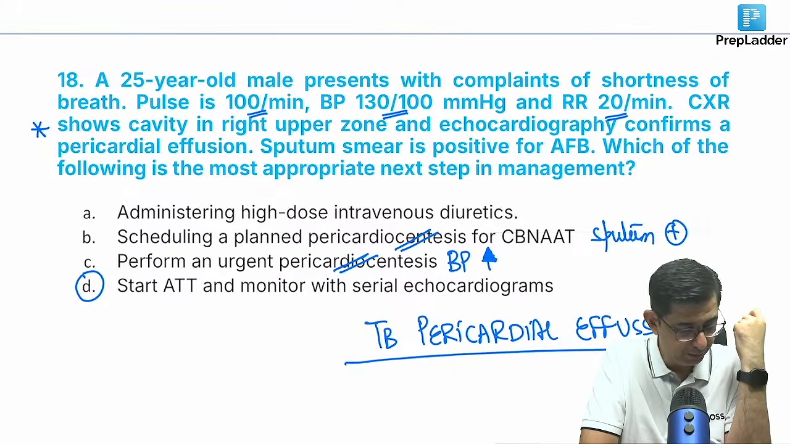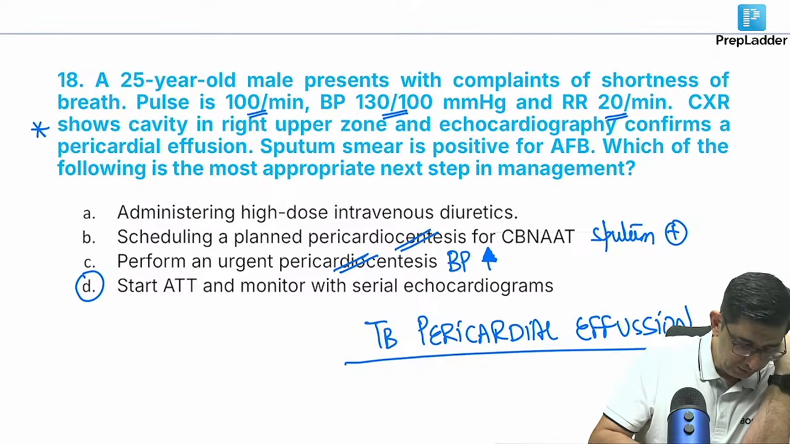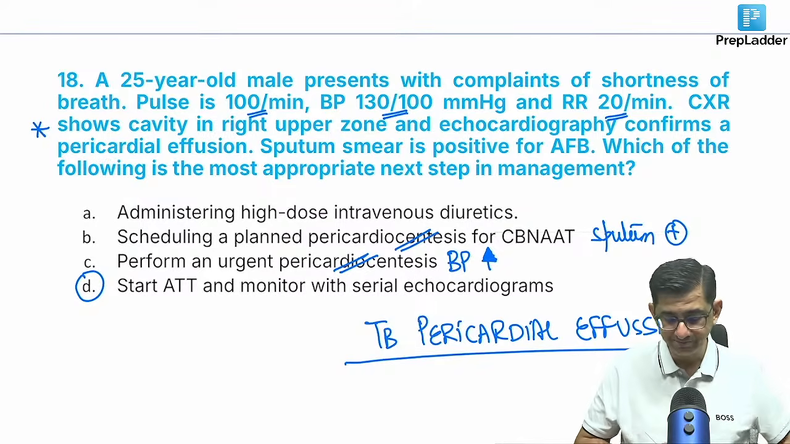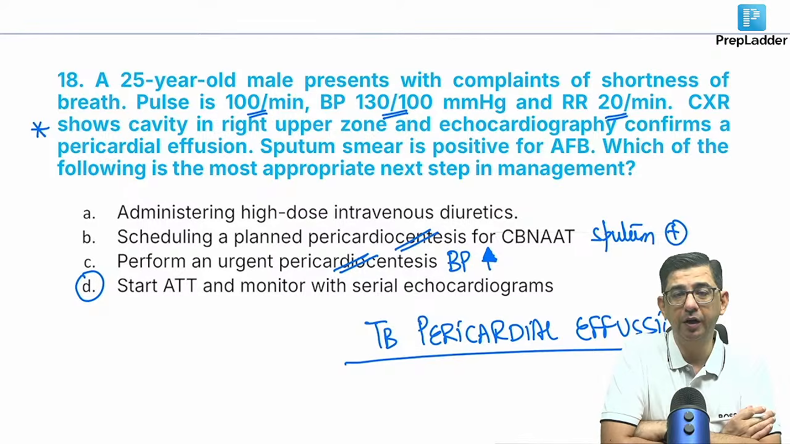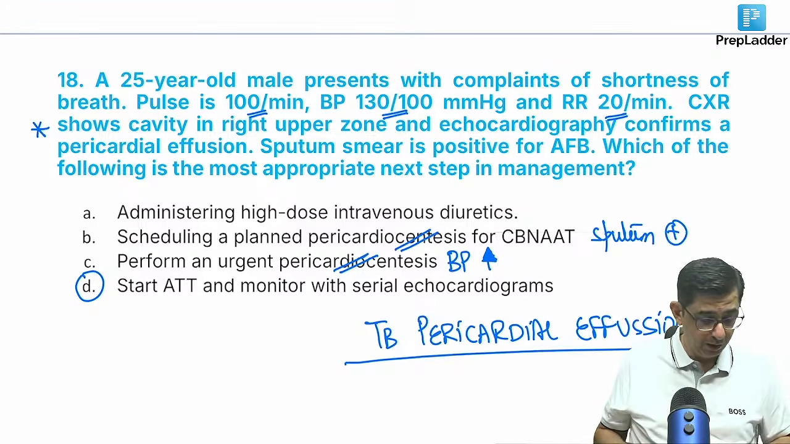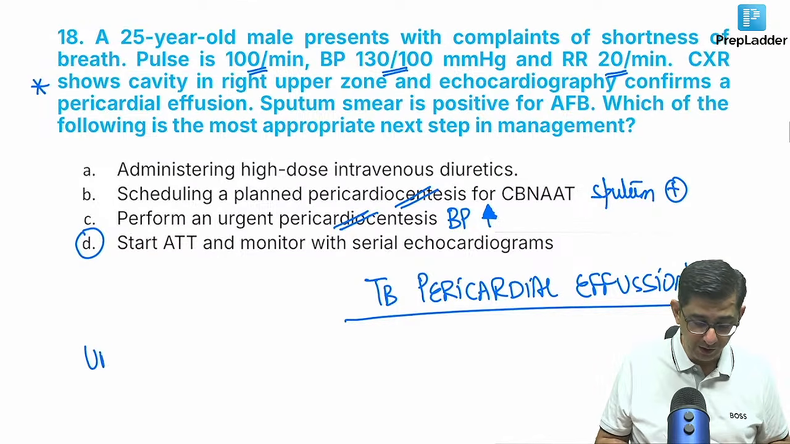Diuretics, because there's no pulmonary edema. So we will have to answer this as option D, that is, start anti-tubercular treatment and monitor with serial echocardiograms. Okay, somebody mentioned, why brisk reflexes?